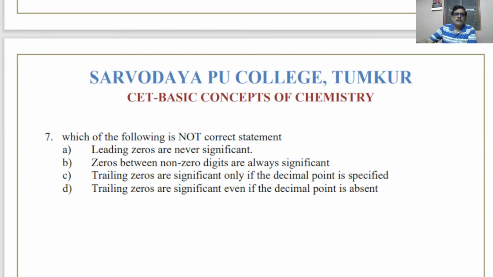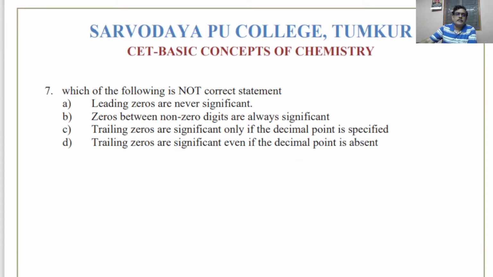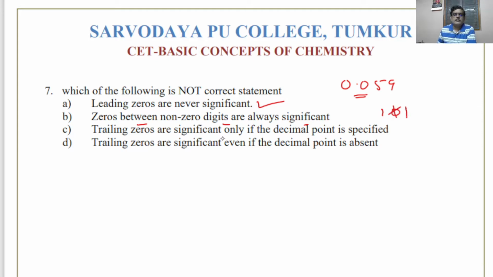Which of the following is not a correct statement? Again, with respect to significant figures, leading zeros are never significant. That is correct. So if you write something as 0.0059, then these zeros are not significant. Zeros between non-zero digits are always significant. If you write a number as 101, you cannot say that 0 is negligible.